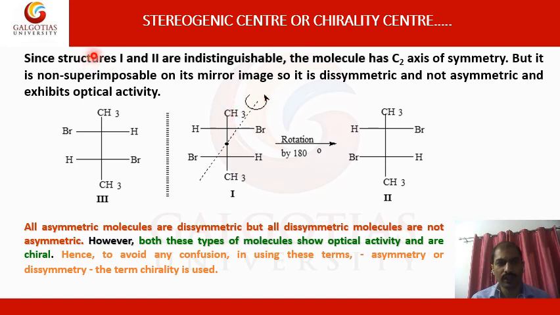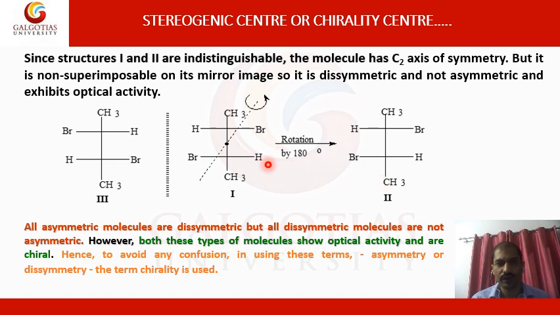Here, structures first and second are indistinguishable by a 180-degree rotation. Once you rotate the plane in this direction, the bromine will come to this side.